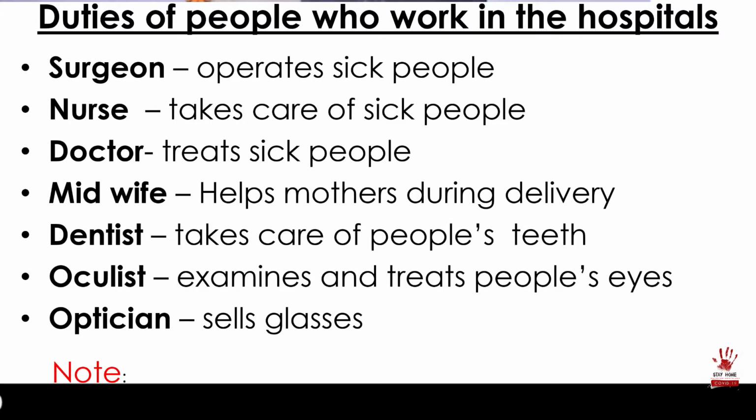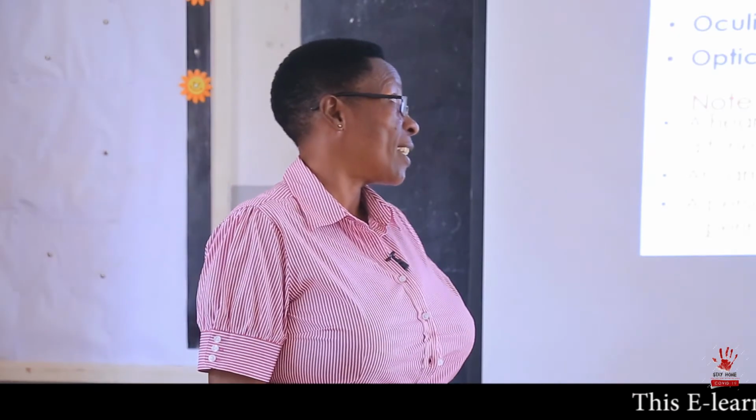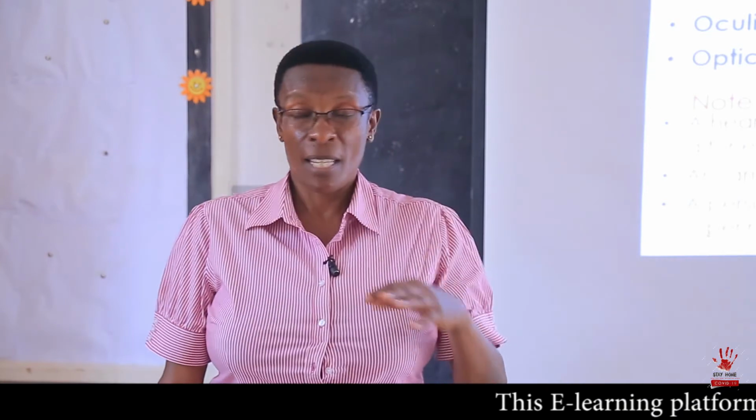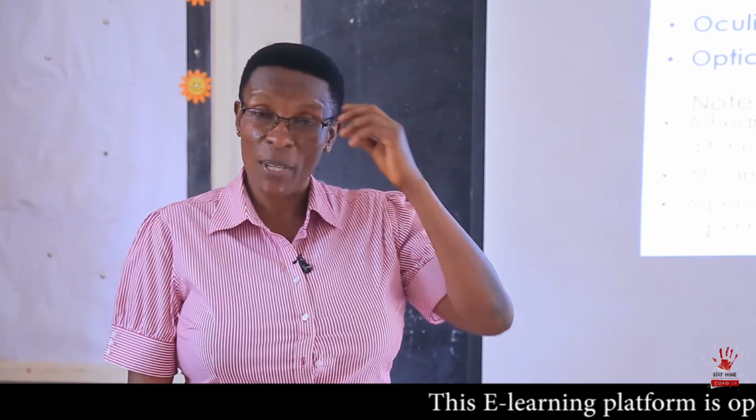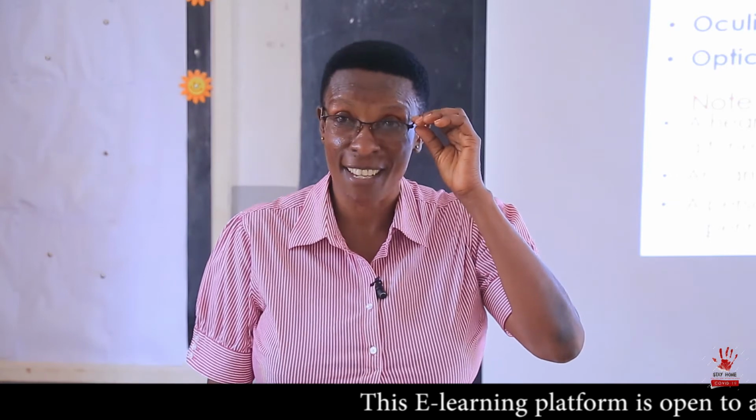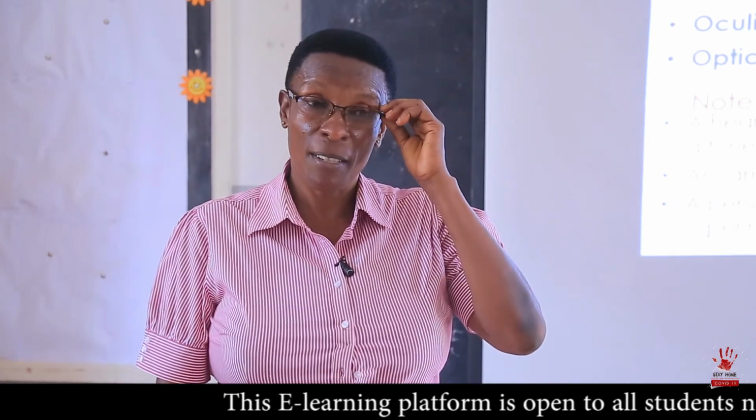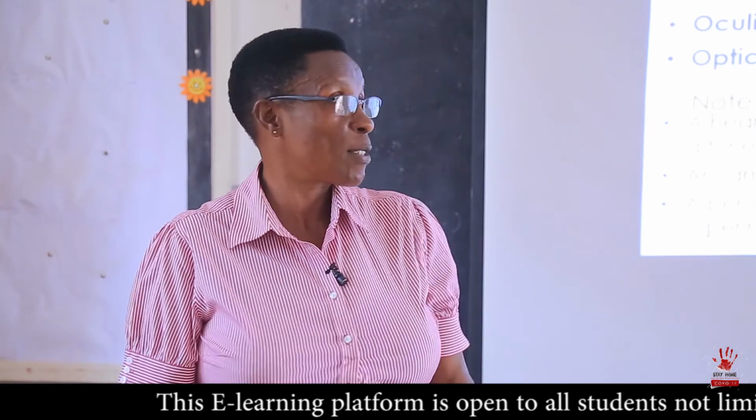Oculist. What does an oculist do? An oculist examines and treats people's eyes. Yeah, and I'm about to go there. I feel my eyes are not okay. So I will go to an oculist. He examines my eyes and treats. If he wants me to change the spectacles, he will give me others, and I throw away these ones. By the way, they are becoming very, very old. They are expiring very soon.